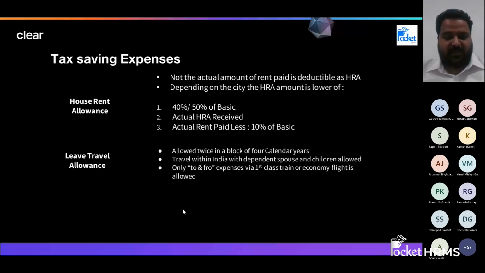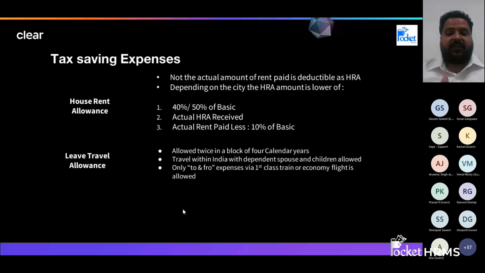Secondly, once you have the HRA component, you have to see in which city you are staying. Say, for example, if you are staying in Kolkata, Delhi, Mumbai, Chennai, these are metro cities. Here you can get 50% of your basic as HRA, and that may be claimed as an expenditure depending upon the rent you pay. In any other city, you can get only 40% of basic.